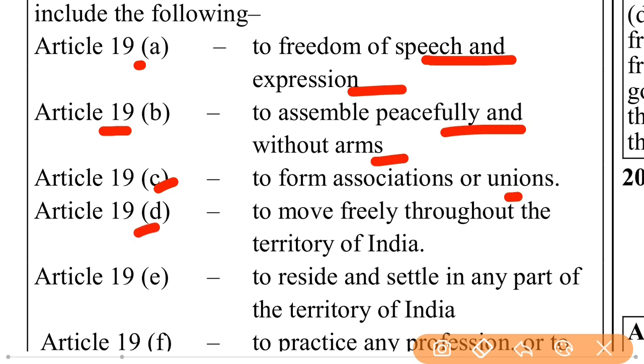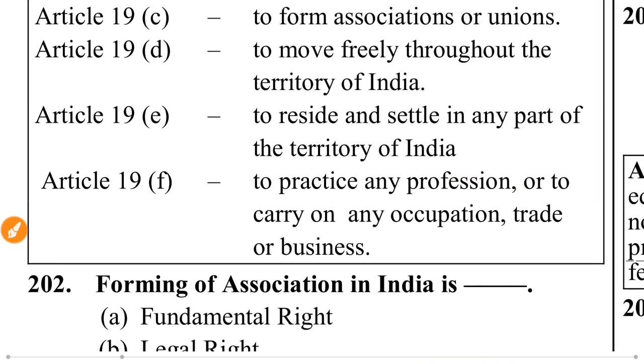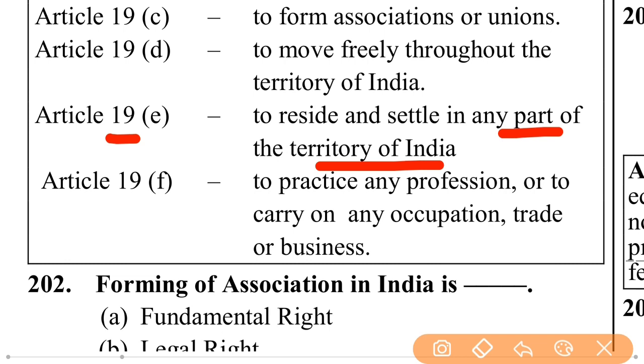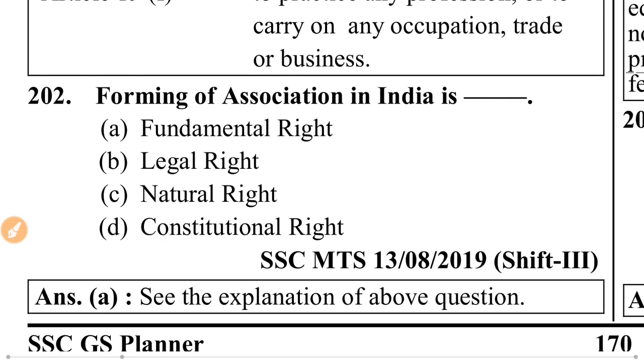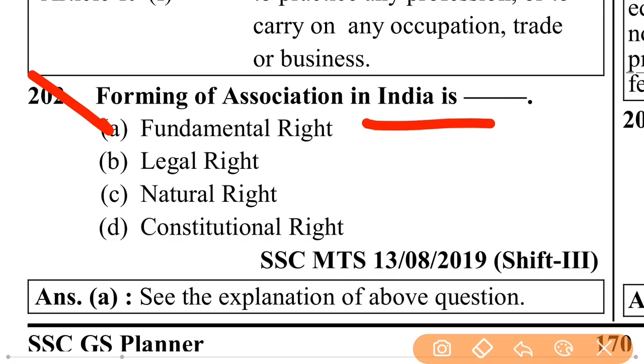Article 19D, to move freely throughout the territory of India. Article 19E, to reside and settle in any part of the territory of India. Article 19F, to practice any profession or to carry on any occupation, trade or business. Forming an association in India is a fundamental right.